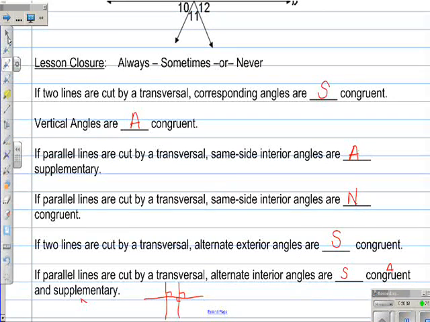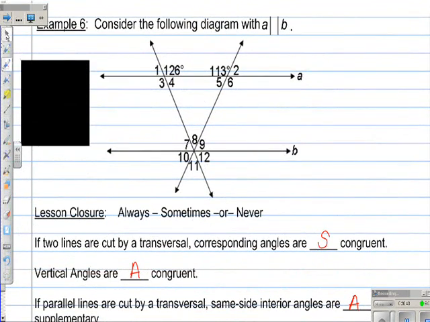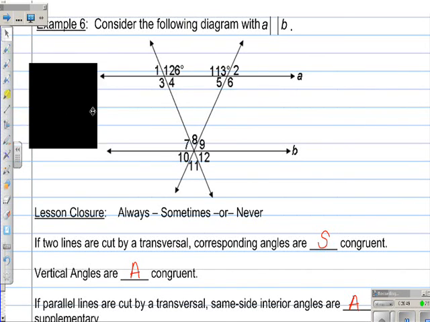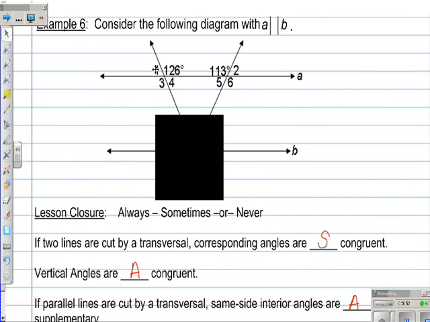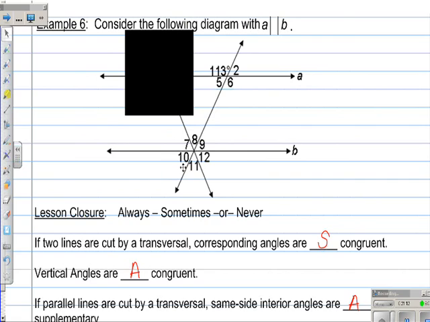Okay? Now, let's go back up and look at this diagram, and we can just consider some things, okay? Now, again, if you're talking about angle 1 and angle 6, then you cover up the bottom because you're only dealing with transversal A, and these are your two lines. Now, since these lines are not parallel, you don't know anything about angle 1 and angle 6. You know they're alternate exterior, but they're not necessarily congruent because of the fact that these two lines are not parallel. Now, if you were looking at angle 6 and angle 10, well, you can see that their transversal is this diagonal right here.